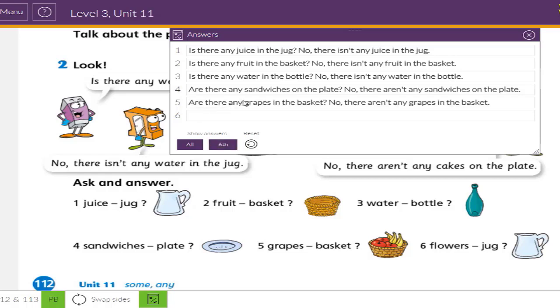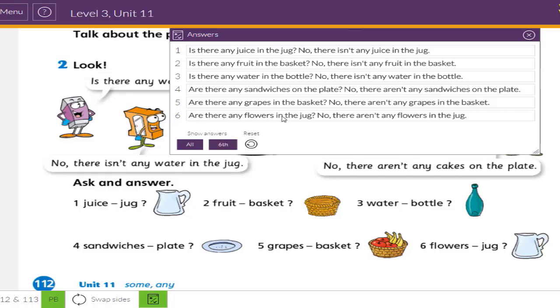Are there any grapes in the basket? No, there aren't any grapes in the basket. Number 6. Flowers, jug.